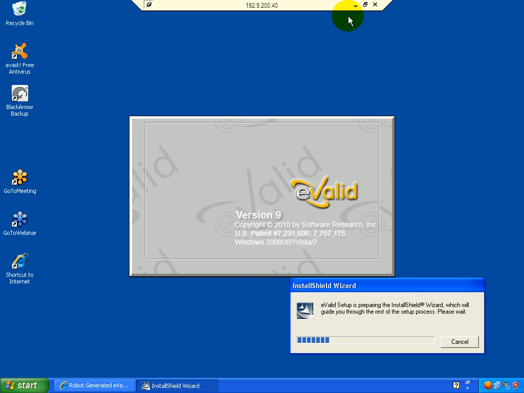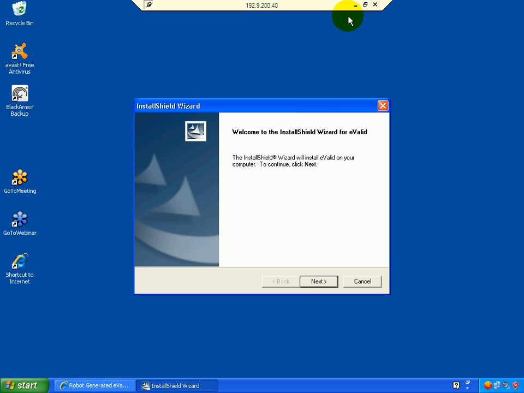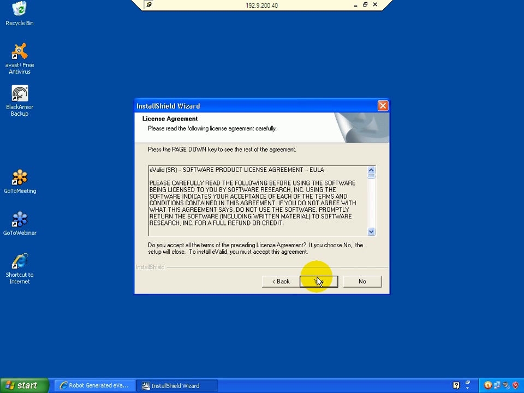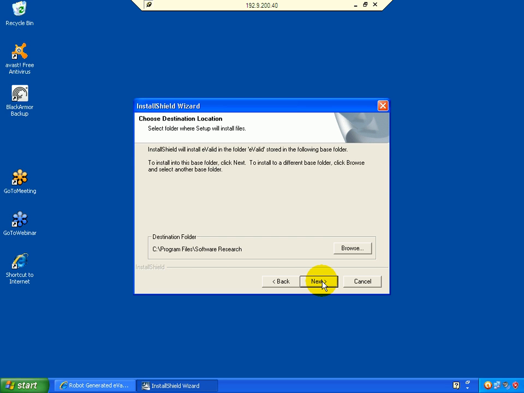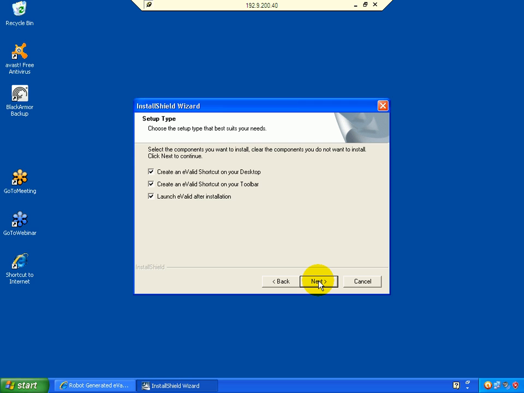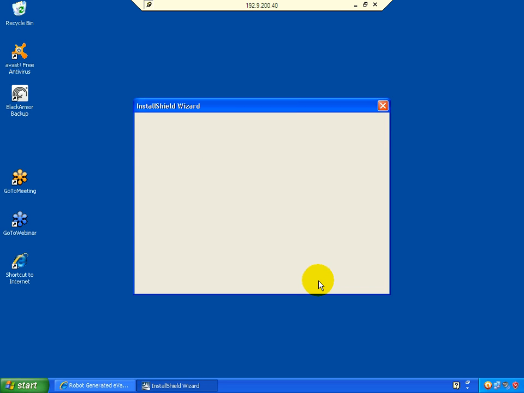When the Install Shield window pops up, click Run to continue. For those of you who are installing eValid for the very first time, you'll see a license agreement and click Yes to indicate you agree. Next to continue, and next again to use the default installation destinations.